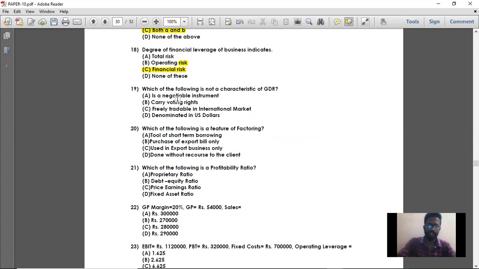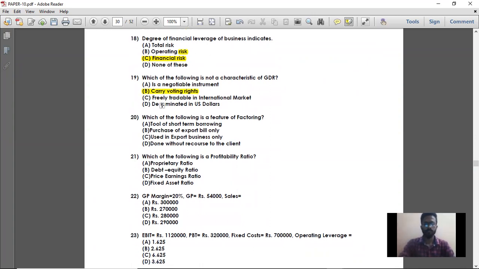Option A, it is a negotiable instrument. That is right. Then option C, freely tradable in international market. That is also a characteristic. Then option D, denominated in US dollars. That is also right. Then option B is the right answer, that is carrying voting rights. GDR doesn't carry any voting rights. It is simply a negotiable instrument which can be traded in the international market, and it is denominated in US dollars. It doesn't carry any voting rights. That is question number 19. Option B is the right answer.